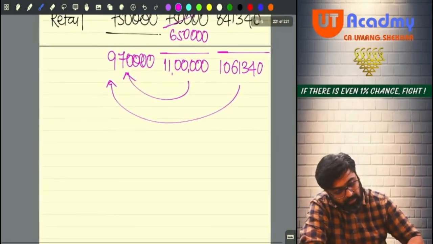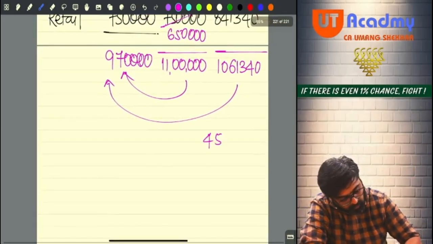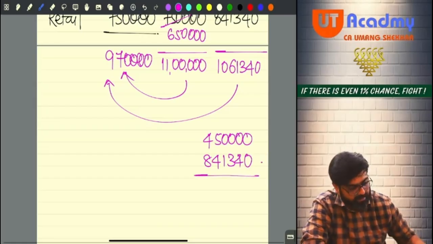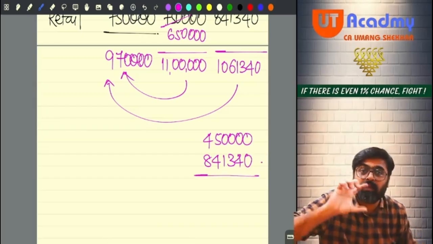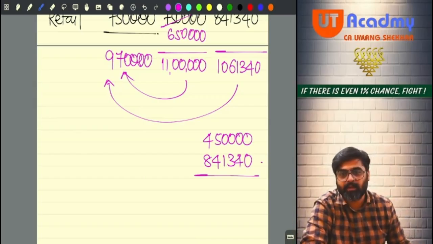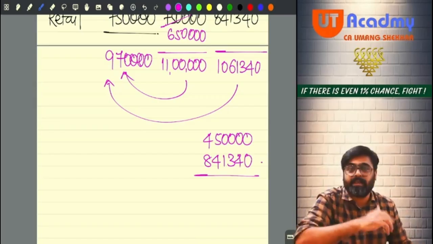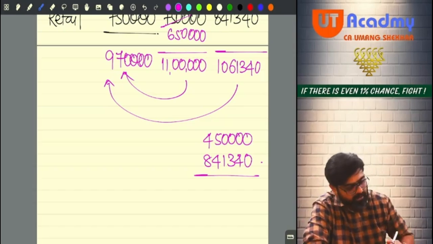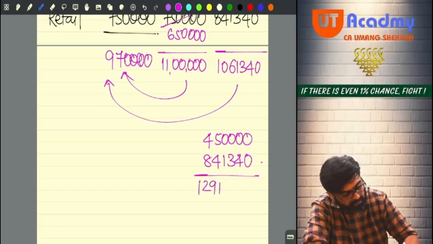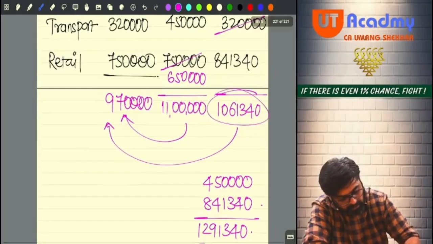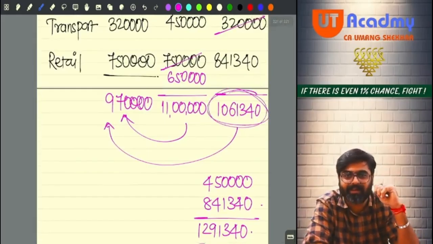If you are following both the profits as per presumptive, meaning you are showing 4,50,000 for transport business and 8,41,340 for your retail business, then from none of the business income would you have got that 1 lakh rupees. So your income would have been highest in this case: 4,50,000 plus 8,41,340, 12,91,340.